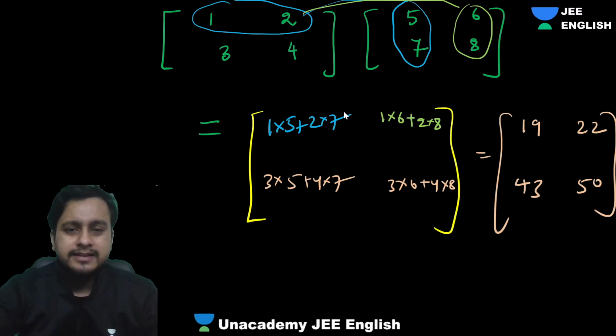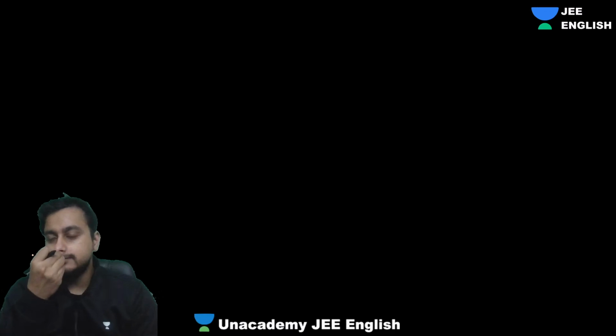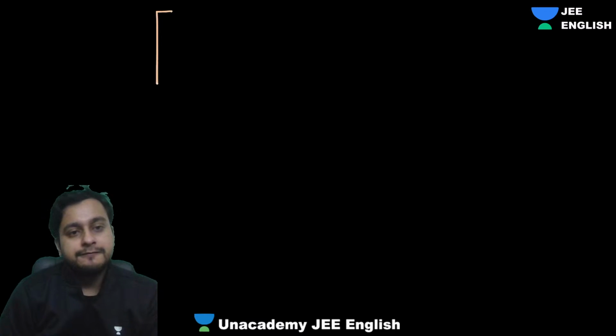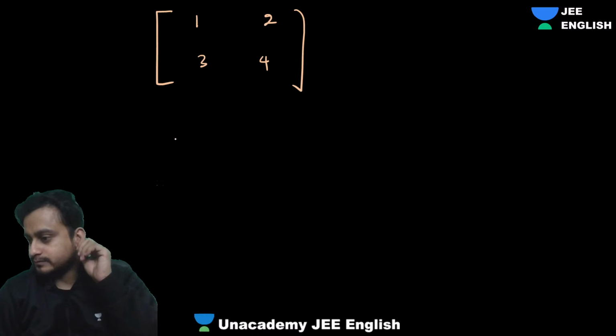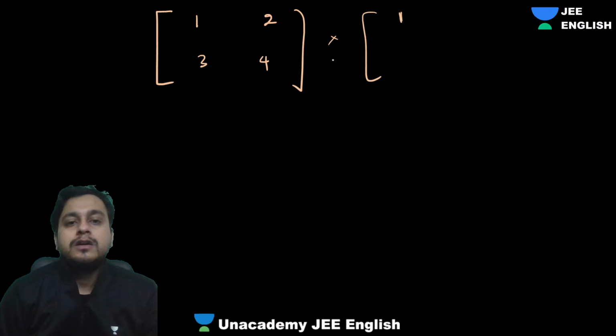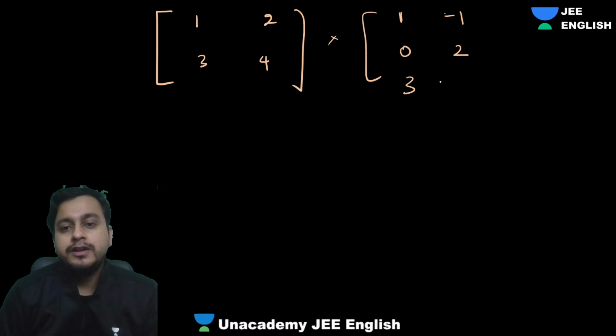Now, there is obviously a limitation to that. What's that limitation? Let's see. First of all, let's suppose I have a matrix 1, 2, 3, 4, and I want to multiply this matrix with 1, minus 1, 0, 2, 3, 4.